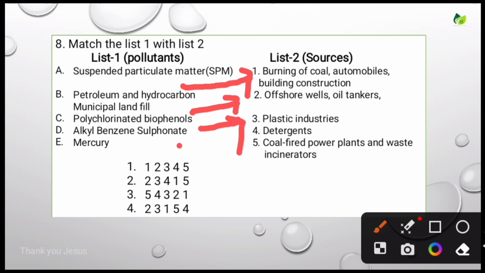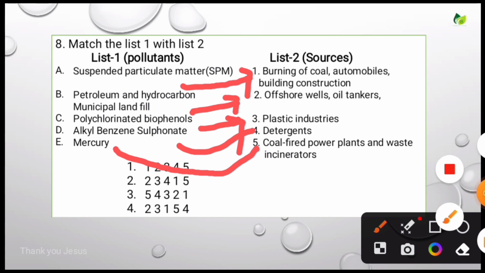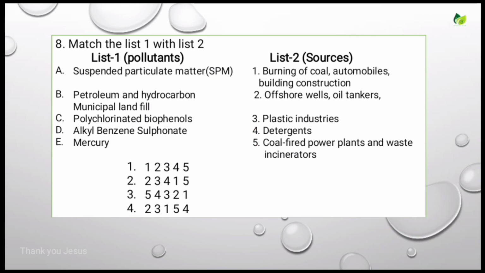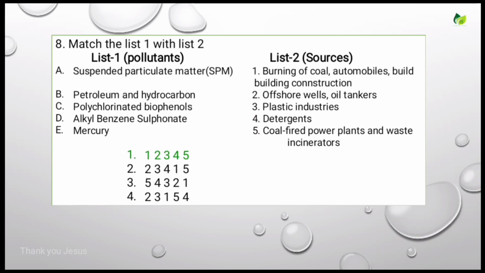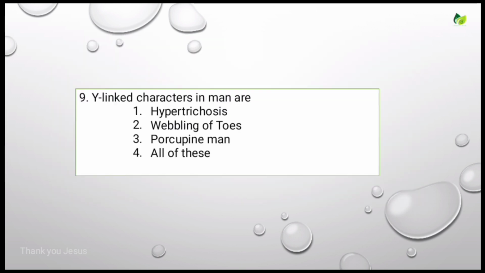Alkyl benzene sulfonate is related to detergents. Mercury is related to coal-fired power plants and waste incinerators. Okay. So the correct answer is 1, 2, 3, 4, 5. Let's see the next question.